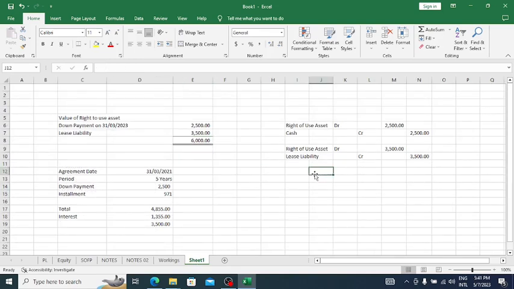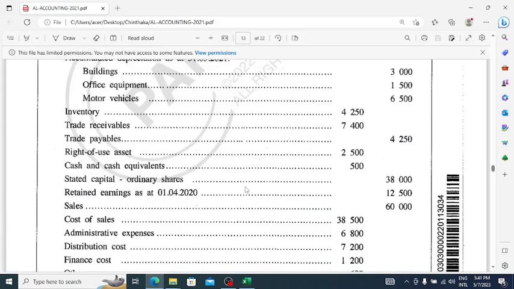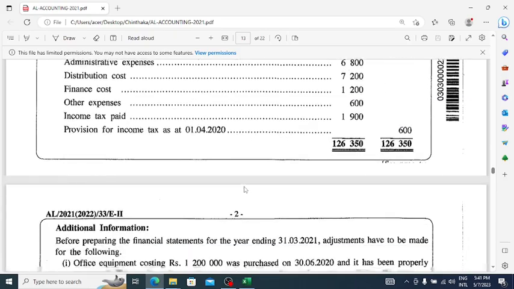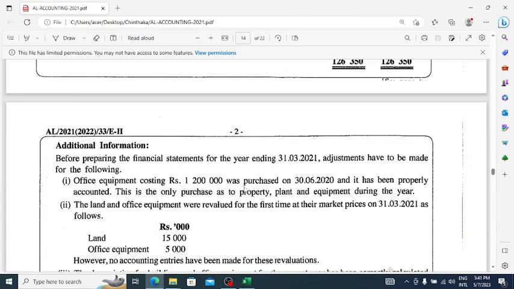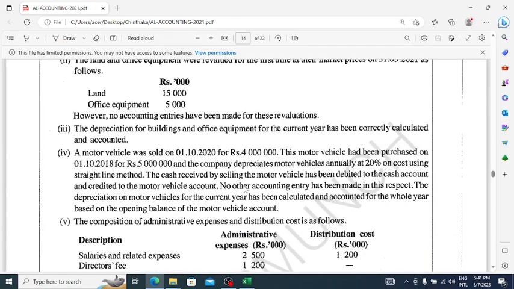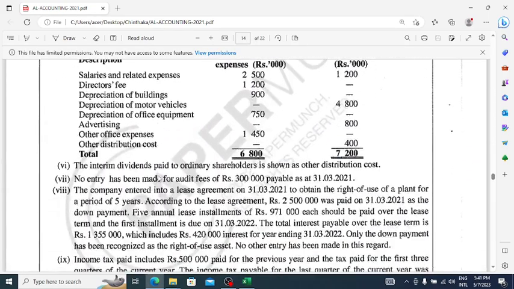Now the next question is how to record the lease liability. Now there is a problem, right? The first installment will be due on 31st March 2022, after the 1 year time. That should be recorded under the current liability, and the balance needs to be recorded under the non-current liability. Then how can we divide this figure into two? It is easy for us because the interest components relating to these have been given, right? So here you can read